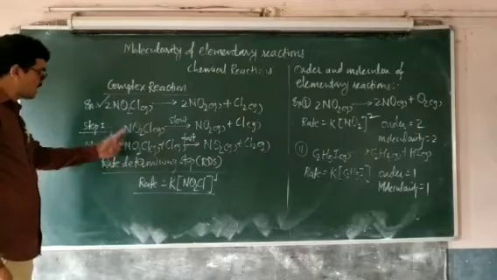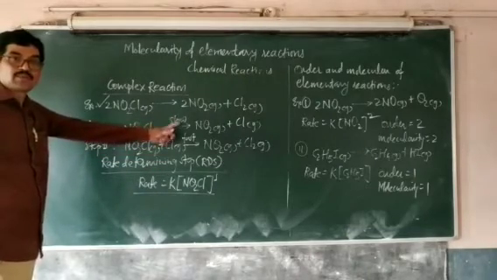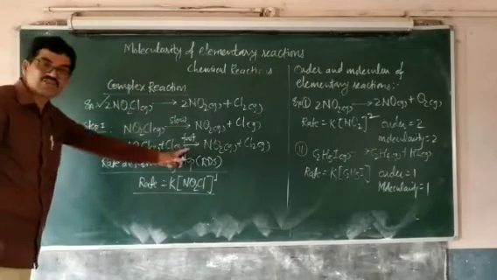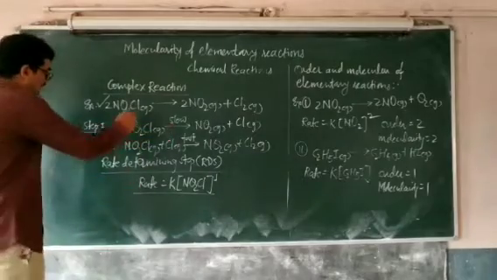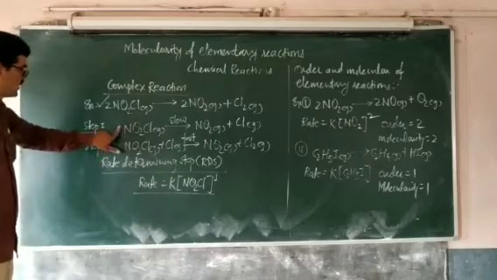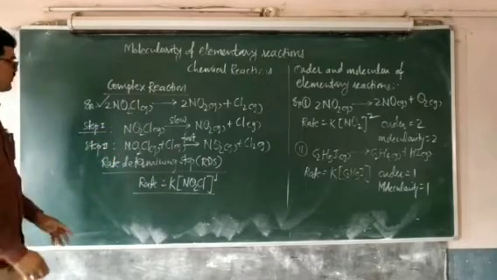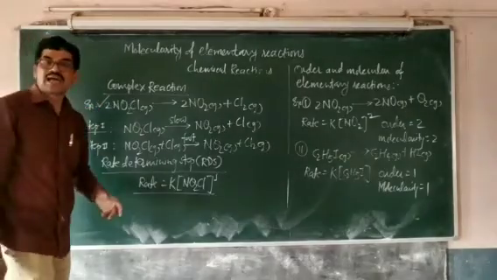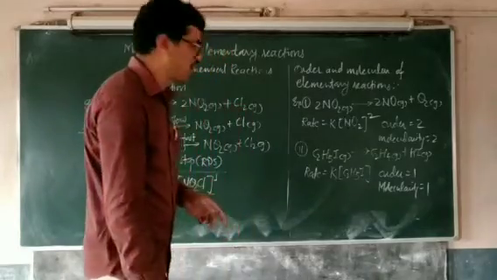But order is to be decided only from the slow step. We cannot decide the order of the reaction from the fast step. We decide the order of the reaction from the slow step. The molecularity can be decided for both the steps individually. This step is unimolecular, this step is bimolecular. So here it is found that the order and molecularity are not necessarily equal in all the cases or all the examples.